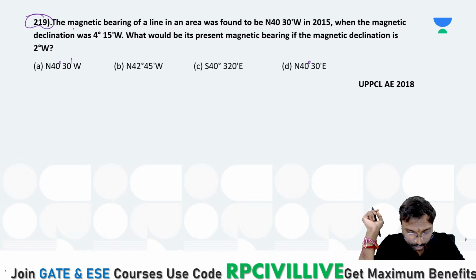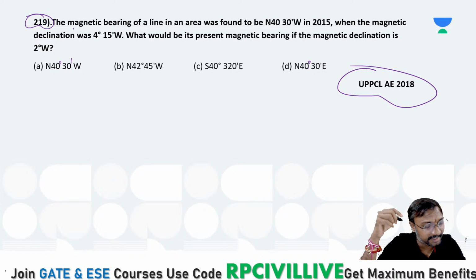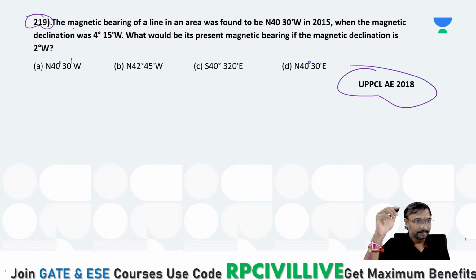Yes, first you calculate the true bearing, then go for the magnetic bearing from that. First you find out the true bearing. True bearing will not change with respect to time. Whether it is 2015 or 2021 or 2145, that true bearing will be the same always, right? You have to be careful. True bearing you calculate first, then from that you calculate the present magnetic bearing. Shall I solve or will you be solving?